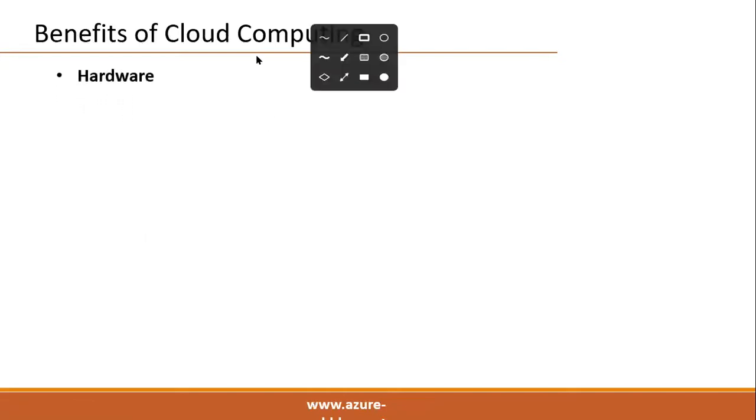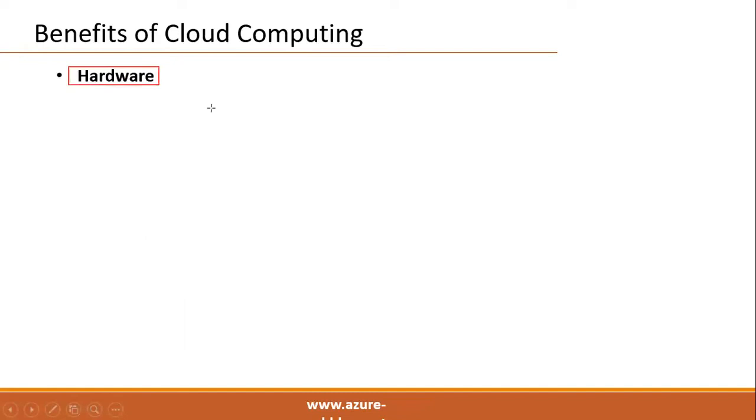First one we have seen is hardware: no need to purchase the hardware. Servers, storage, networking components, VPNs, all are available in the cloud data centers. We just need to choose which machine we need, Windows server or Linux server, and with what configuration or machine size, and we can start using it. In future you can increase the resources at any time.